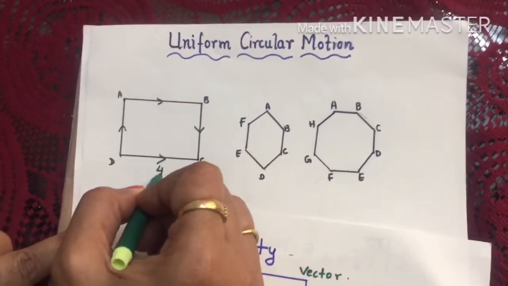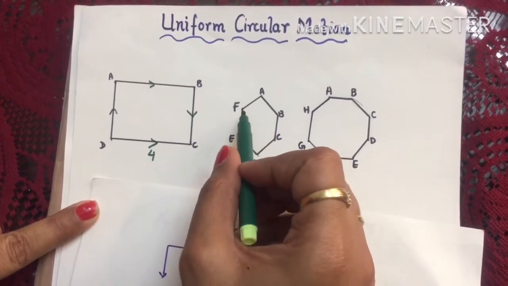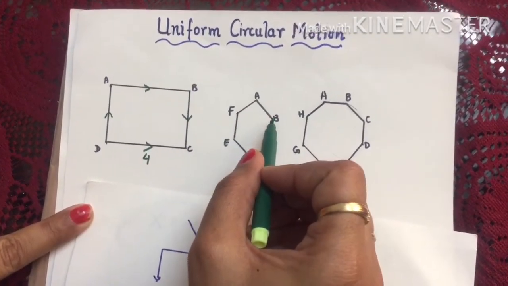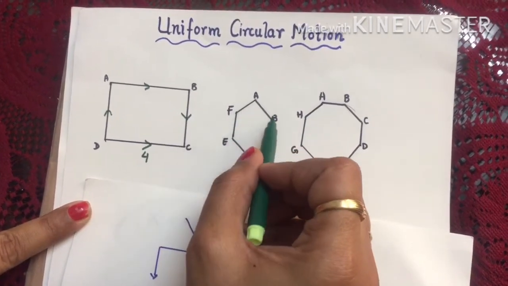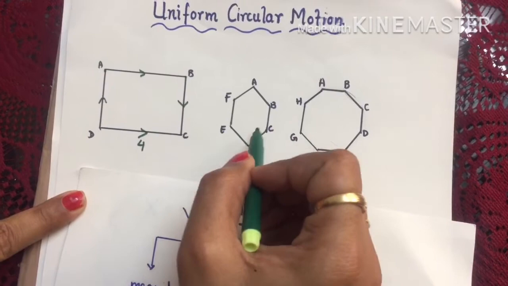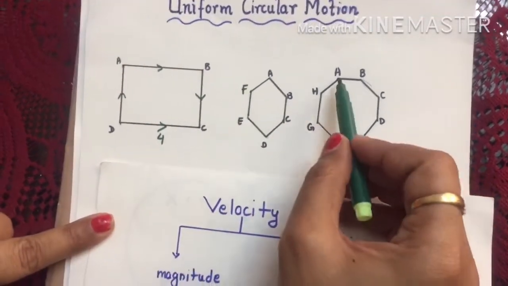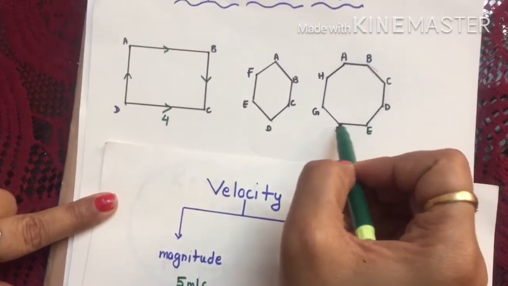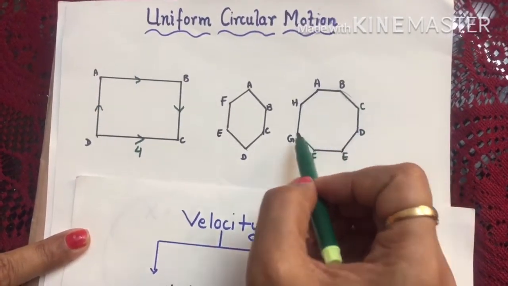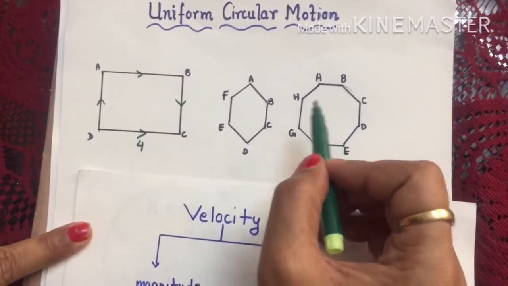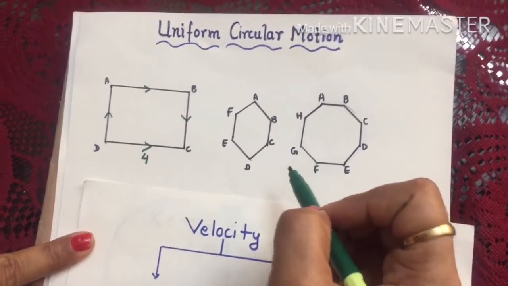Four times. Now if we make this track in a hexagonal shape, then every time the body changes its direction, its velocity is changing because of the change in direction. If I take an octagon, 8 times the velocity is changing, which means the body is changing its direction 8 times. So whenever we change the direction, we say that the velocity is changing.